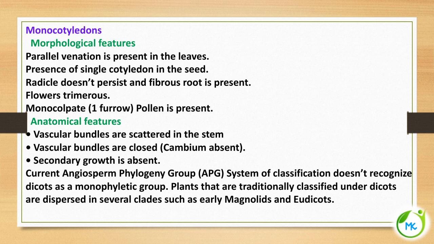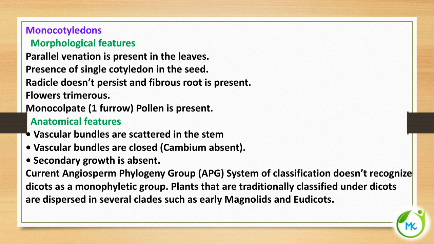The floral parts are trimerous, that is, the floral parts are found in multiples of 3. The pollen has only one furrow. Furrow means a small depression-like structure, so it's called monocolpate. Now let's see the anatomical features.